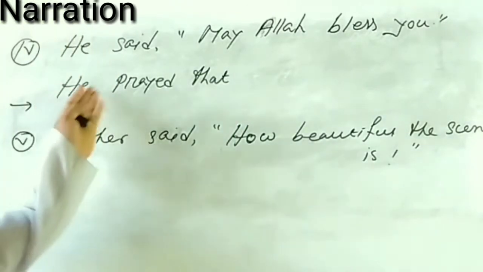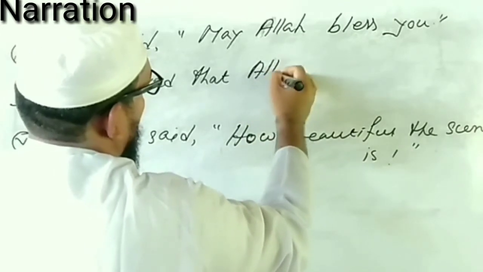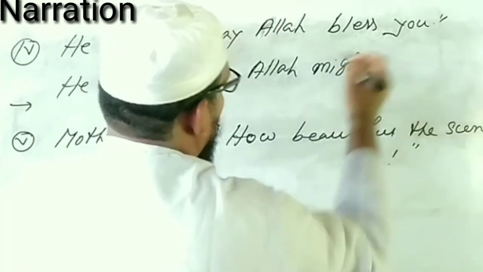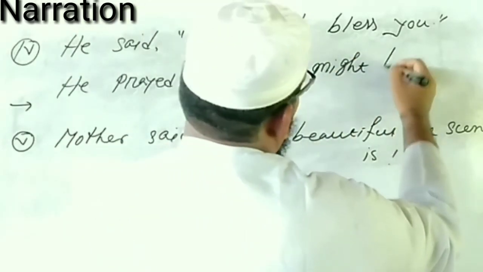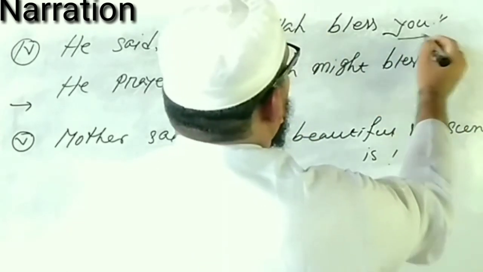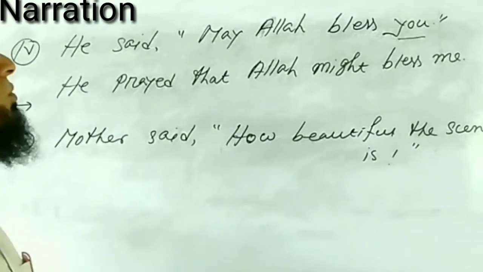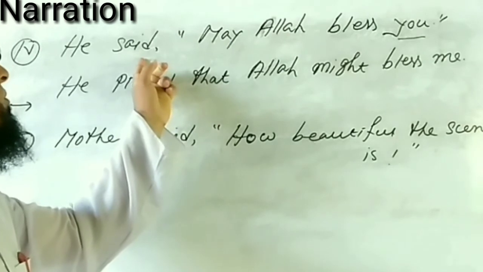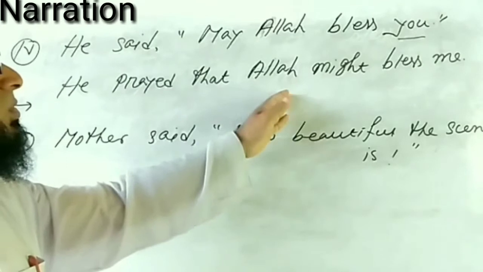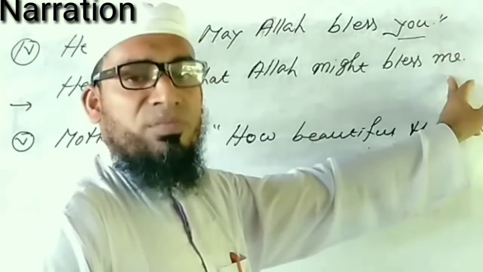He prayed that Allah might bless me. Here the person you is silent, so we can use as object me instead of you.